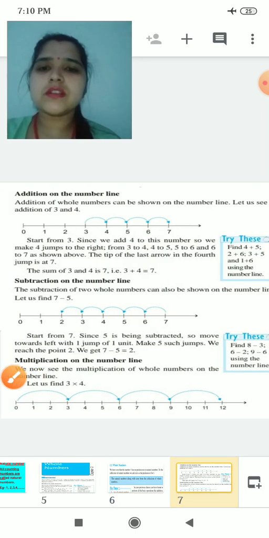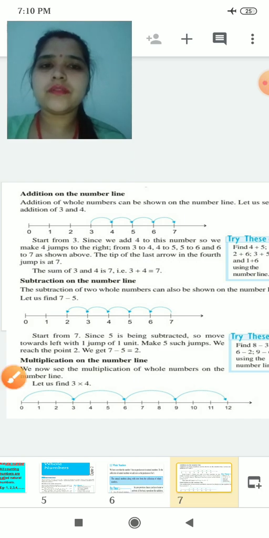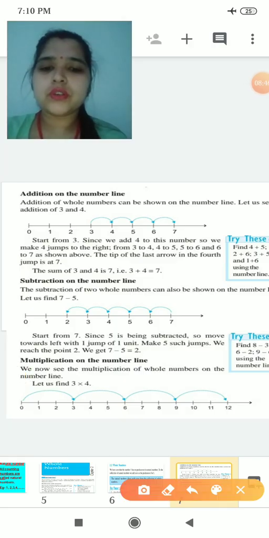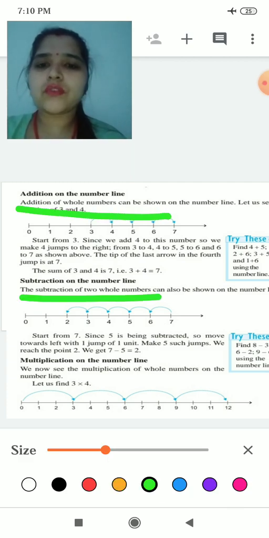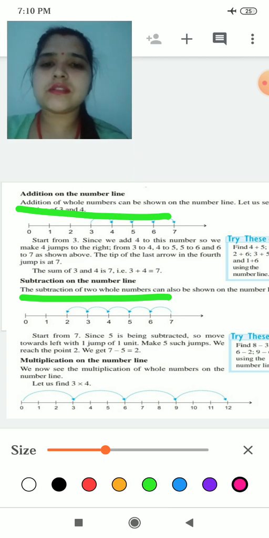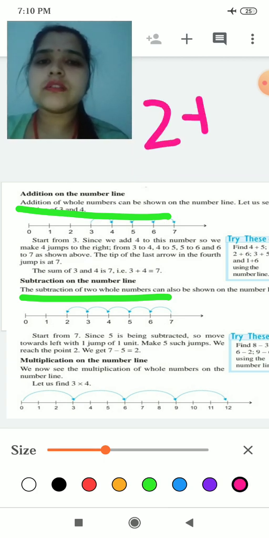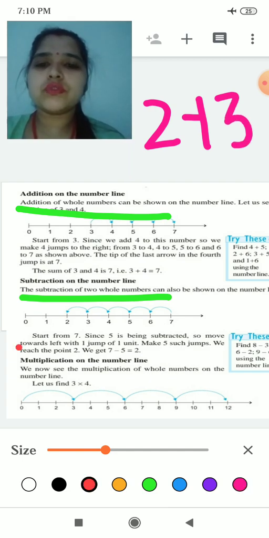See, this is the number line we are doing. In the number line we will do two types of things, one is addition and one is subtraction. Class, see what you have to do. If you are given 2 plus 1, firstly you have to draw one number line.